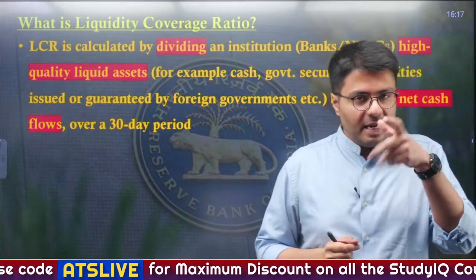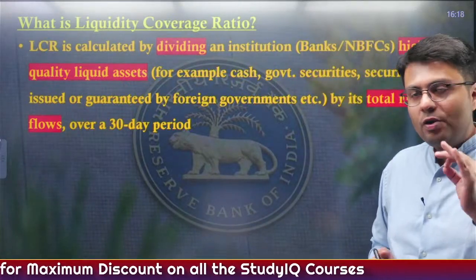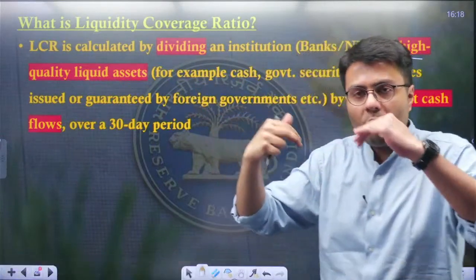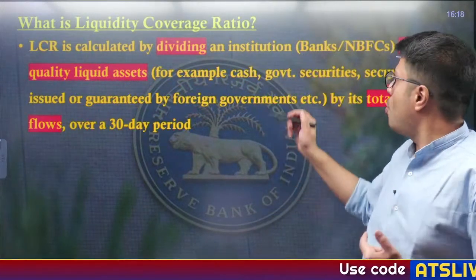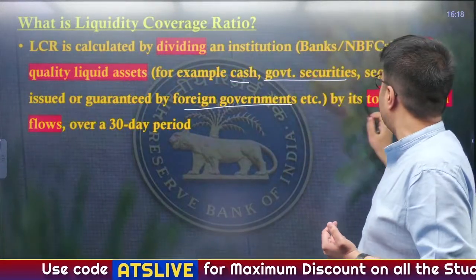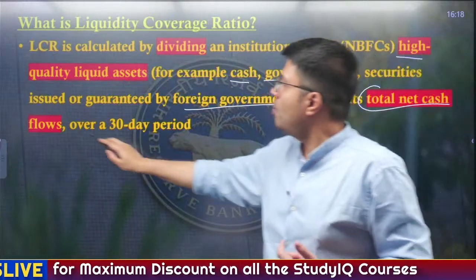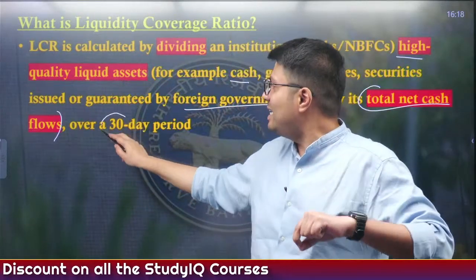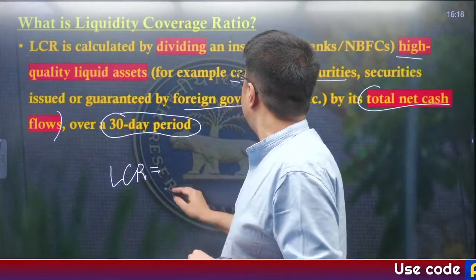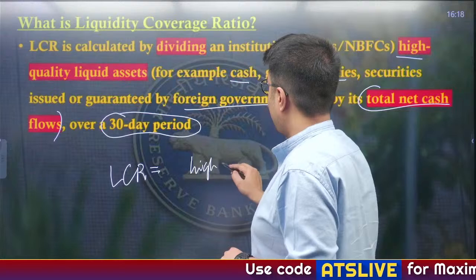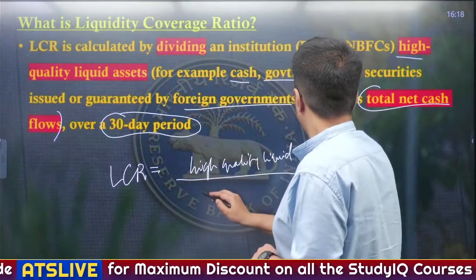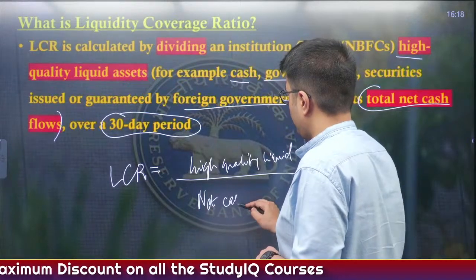LCR, liquidity coverage ratio, is a ratio you get when you divide an institution's high quality liquid assets, for example how much money the banks hold in cash or government securities, including those issued by any foreign government, by its total net cash flow over a definite amount of time. In India, it is considered as a 30-day period. So, effectively, LCR is nothing but a ratio between high quality liquid assets by total net cash flow.